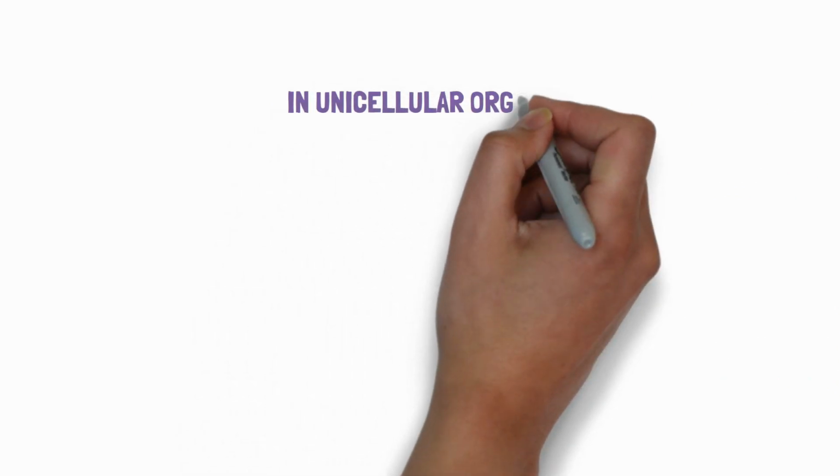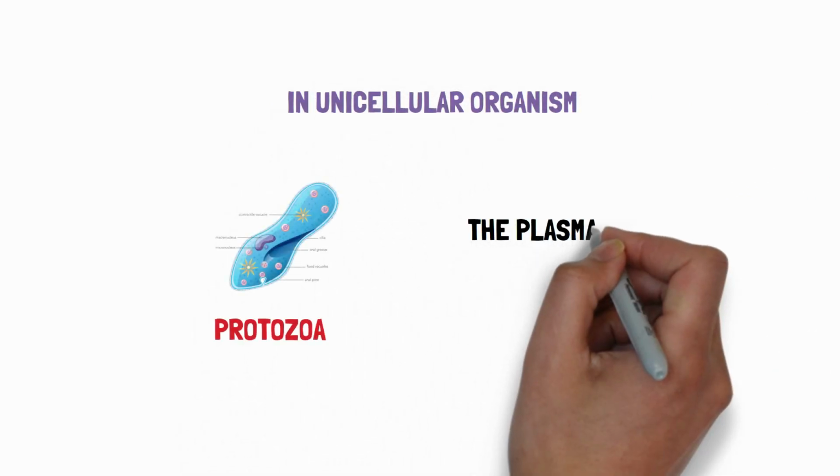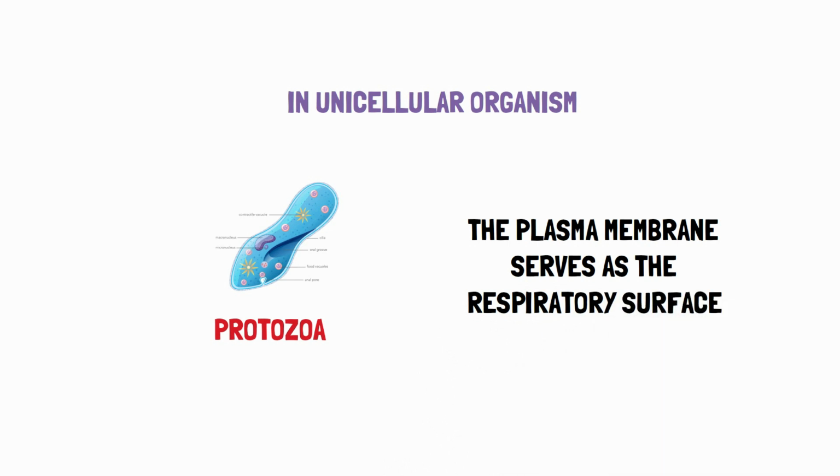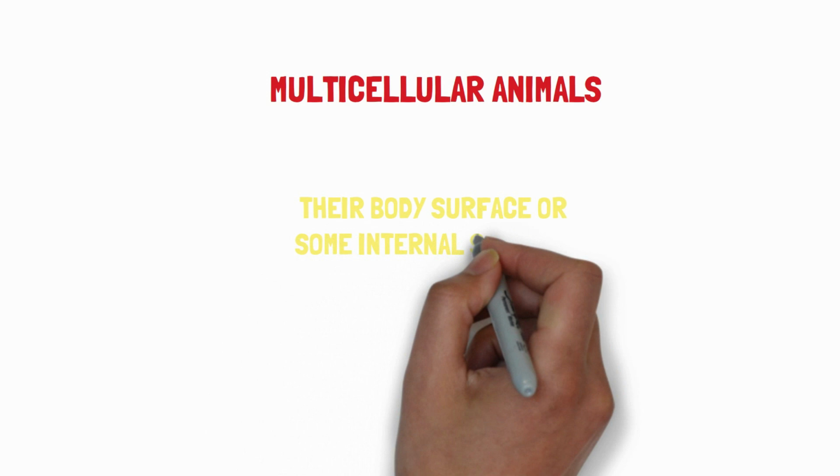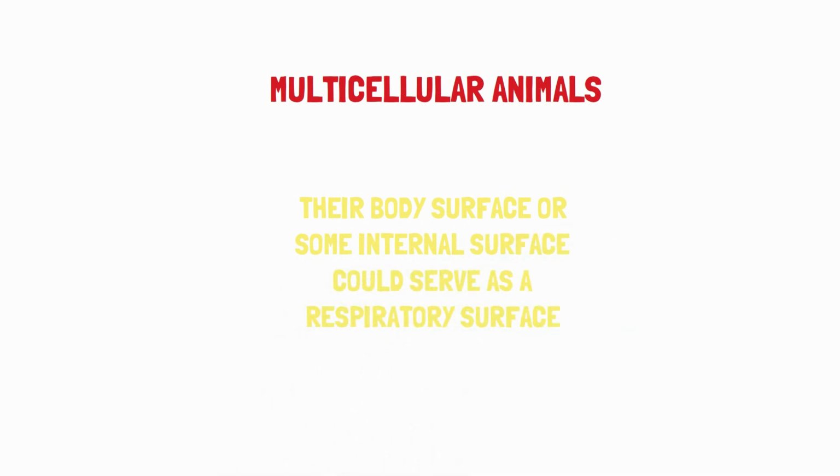In unicellular organisms like protozoa, the plasma membrane serves as the respiratory surface. In multicellular animals, their body surface or some internal surface could serve as a respiratory medium.